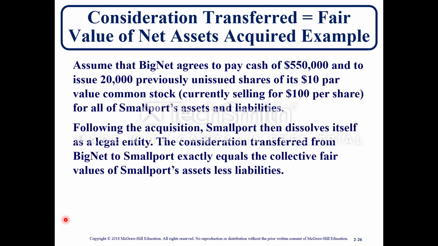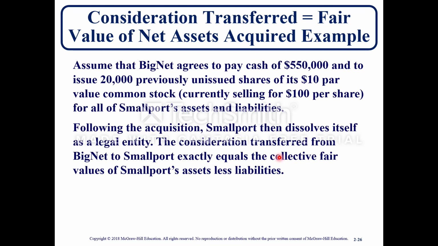Assume that BigNet agrees to pay cash of $550,000 and to issue 20,000 previously unissued shares of its $10 par value common stock, currently selling for $100 per share, for all of Smallport's assets and liabilities. Following the acquisition, Smallport then dissolves itself as a legal entity.